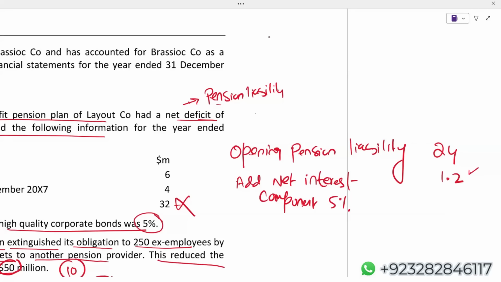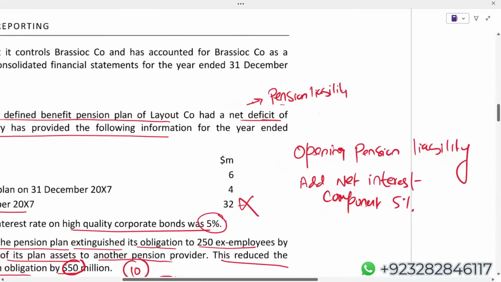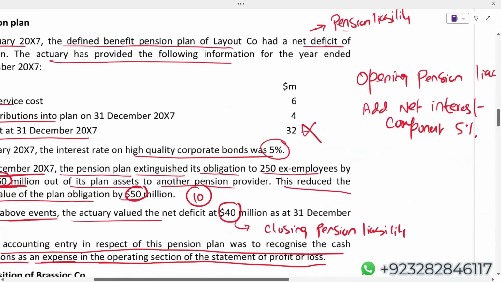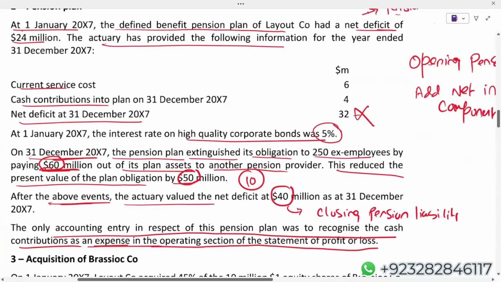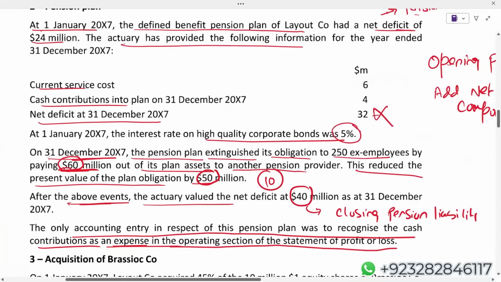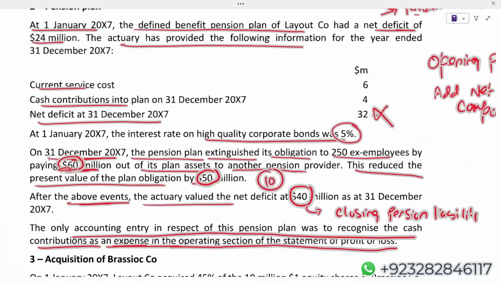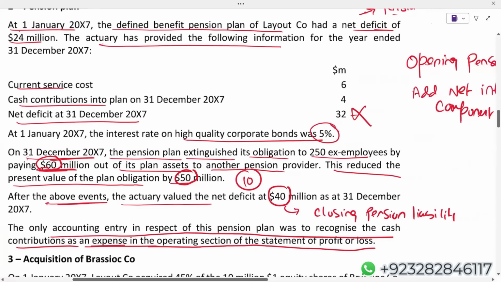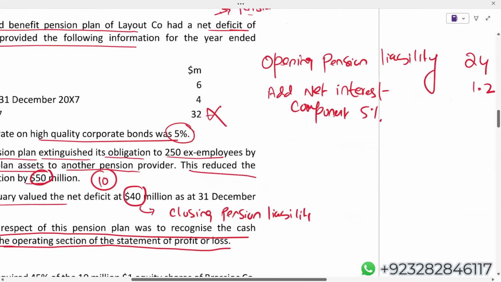In the financing category. After that, you have to explain that there is a loss on curtailment and settlement, because payment was made of 60 million and the liability is reduced by 50. Due to that, there is a loss on settlement. Current service cost will increase, and your pension liability will also increase.